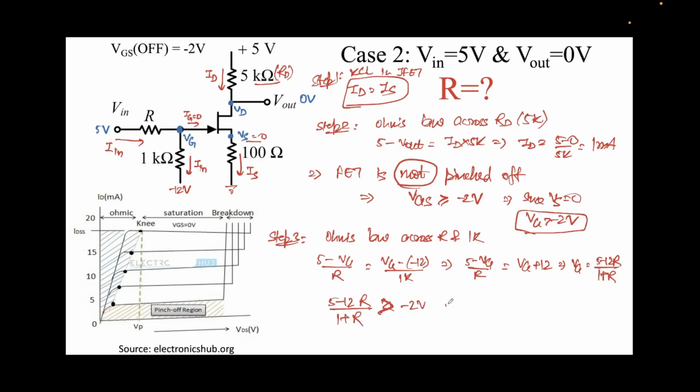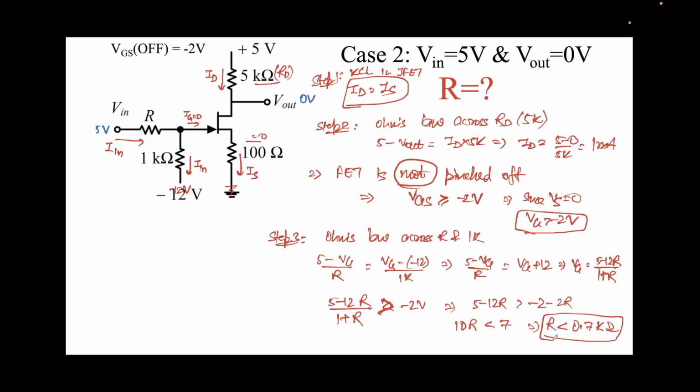So if I try to solve it, I'll get 5 minus 12R should be greater than minus 2R. So this will give me 10R should be less than 7. This implies R should be less than 0.7 kilo ohms. So we have obtained that R should be less than 0.7 kilo ohms.